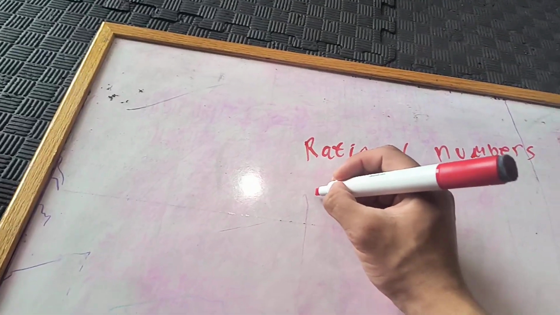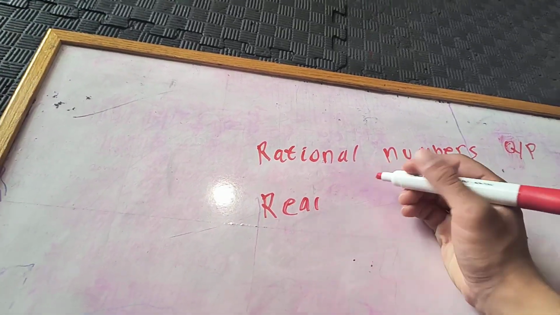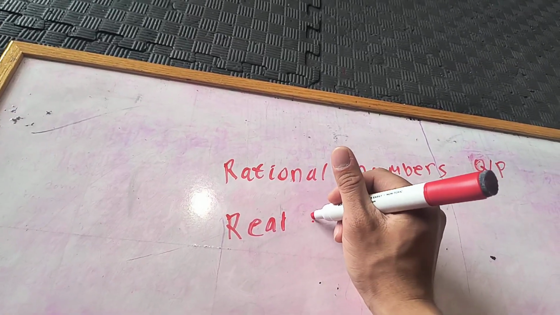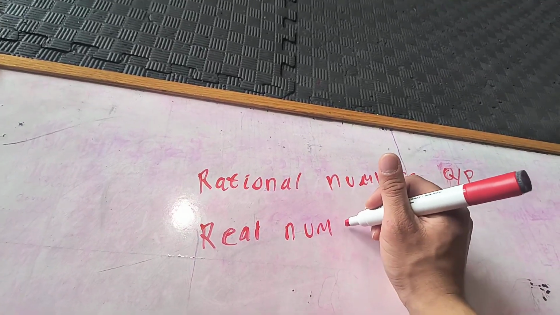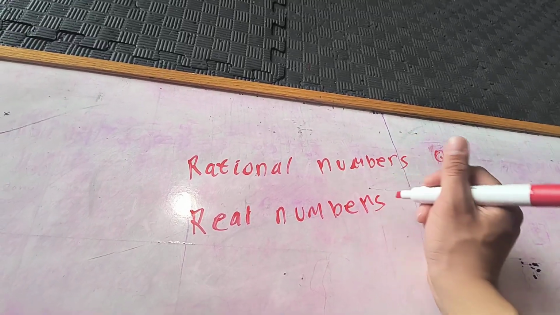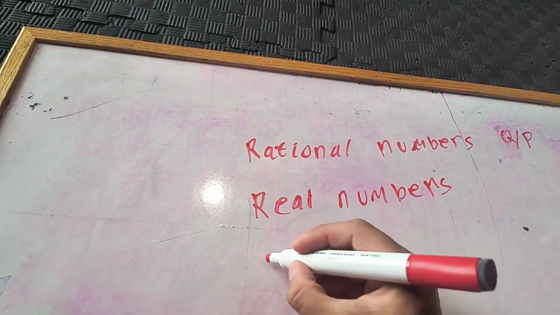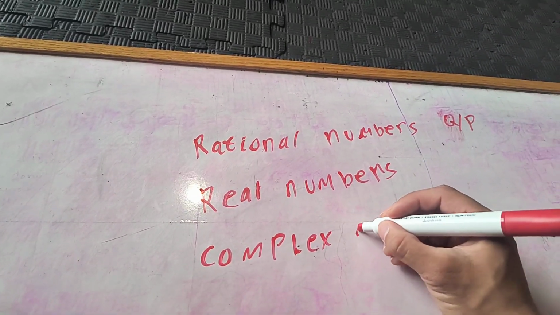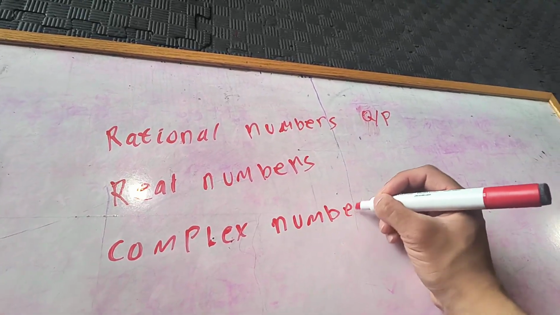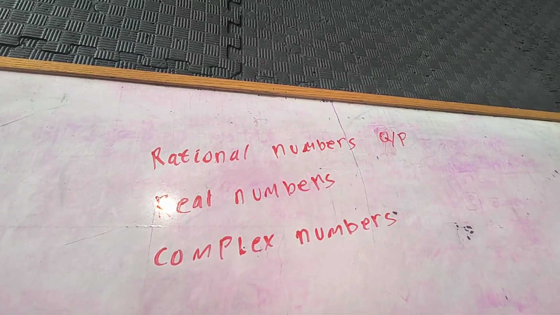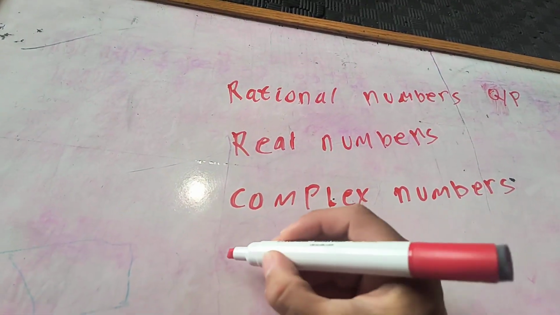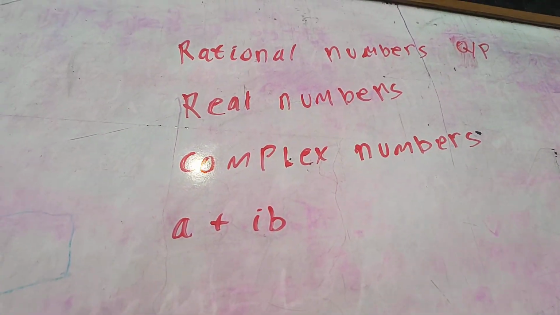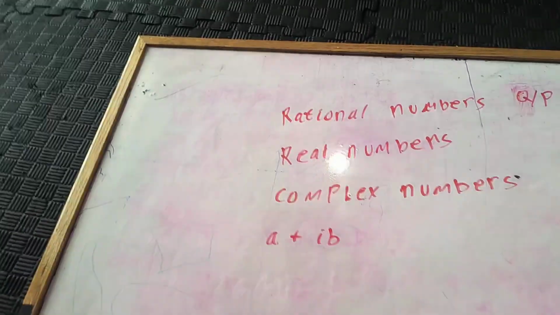And we have real numbers, which include all the rational numbers and irrational numbers and integers and pretty much everything except for the imaginary numbers. And then we have complex numbers, which are all the numbers that are denoted like this: a plus i times b, i being the imaginary number, the square root of -1, right?